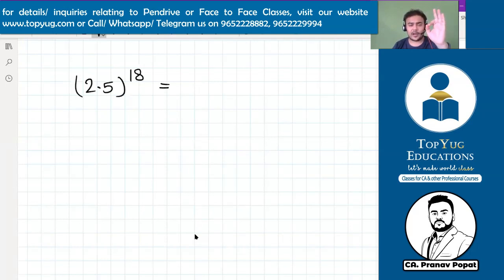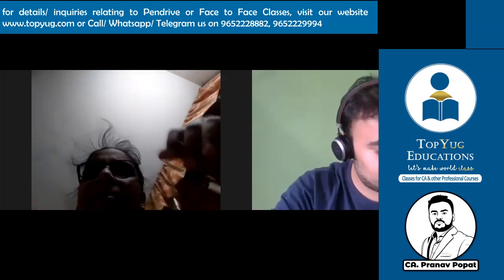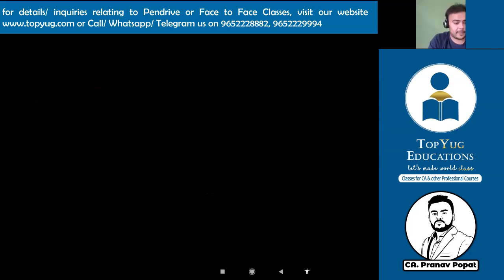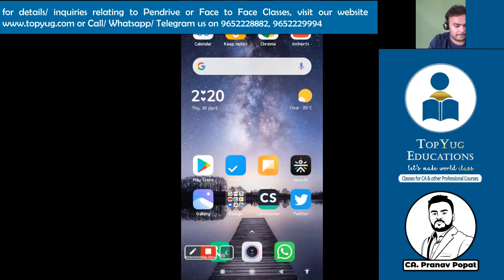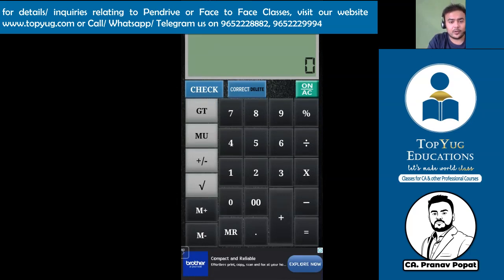Okay, no problem. I will do it using calculator again. No problem. Yeah, so this answer is correct. 1455915. But I will do this using calculator again. So this is the calculator app, right? What was the question? The question was 2.5 to the power 18, right?